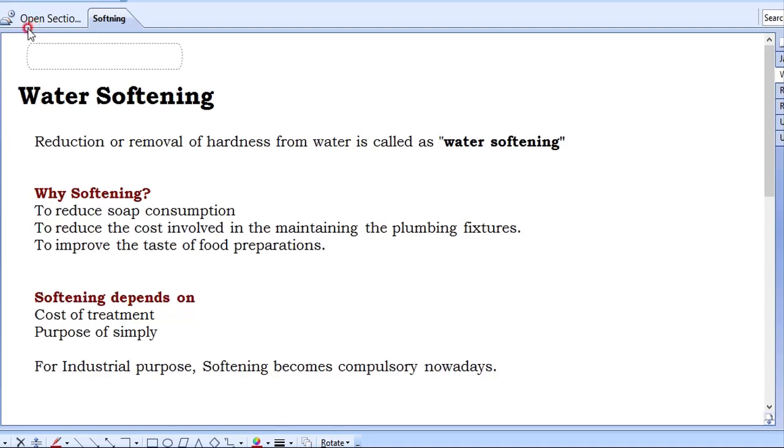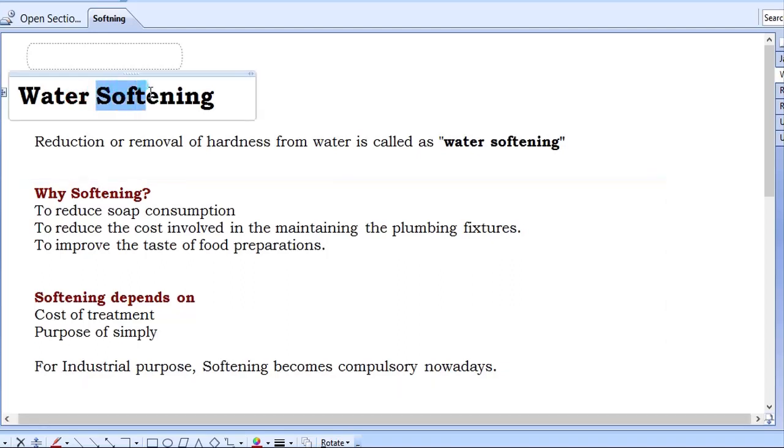Water softening. This heading is there in the fourth module. Okay, there is a softening process that we are going to discuss today. Water softening. Here this word itself indicates that we are softening the water. Why? Because the water might be hard.